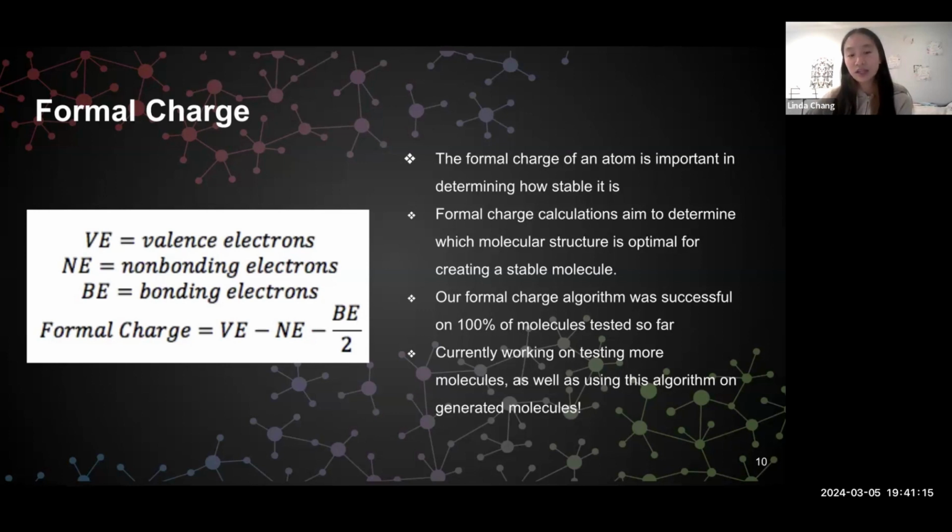A set of generated atoms can be bonded together in multiple different ways. So these formal charge calculations help us determine which structure is most optimal in creating a stable algorithm. This algorithm was successful on 100% of the molecules that we've tested it on so far, but in the future we plan to test it on more molecules, as well as use it for our intended purpose, which is generating different molecular structures so that we can compare them using the formal charge calculations.